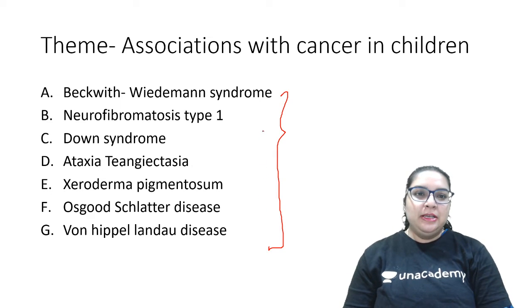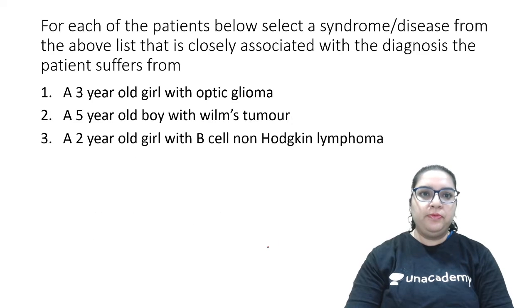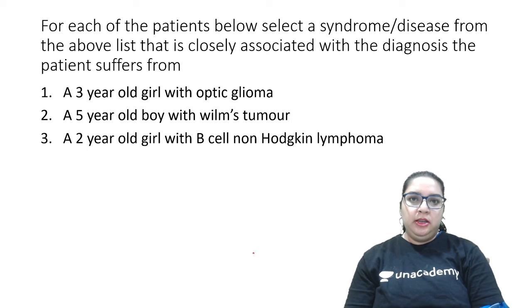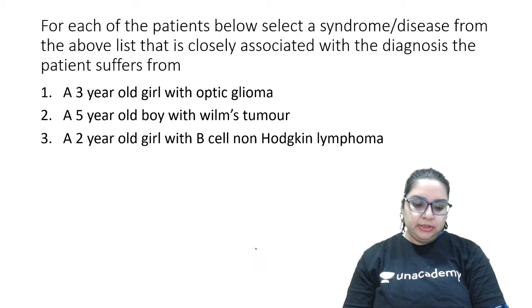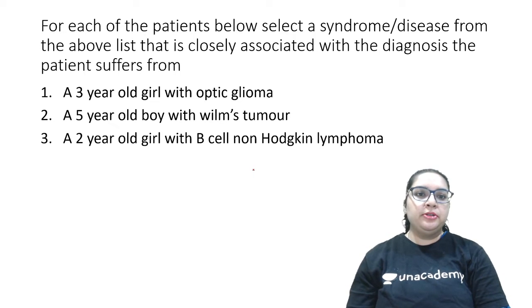Okay. So, I hope you have started reading this. We have these different cancers. Now let's talk about different conditions. Now we will have the clinical questions on it. For each of the patients below, select a syndrome or disease from the above list that is closely associated with the diagnosis the patient is suffering from.